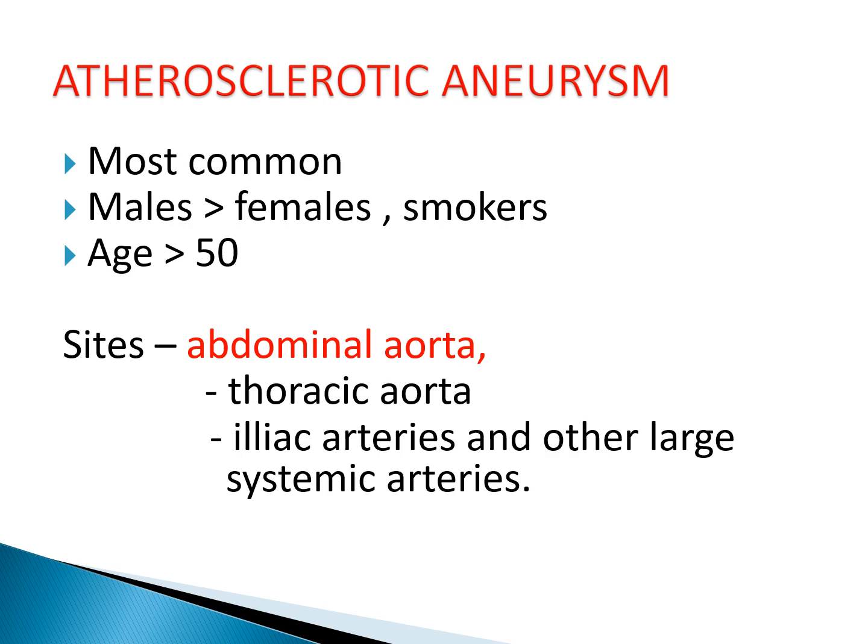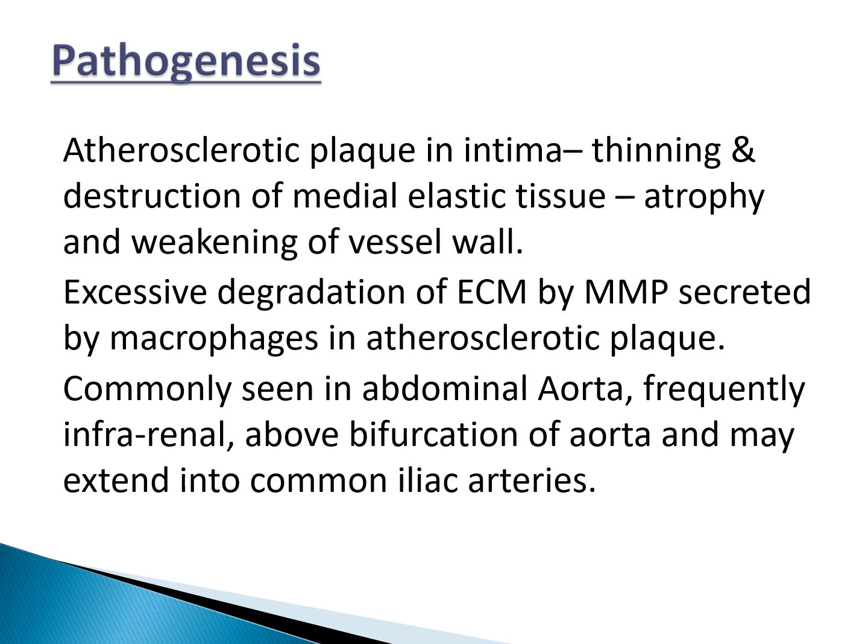Sites: the most common site of atherosclerotic aneurysm is the abdominal aorta or the descending aorta, because we studied in atherosclerosis also that atherosclerosis mostly affects the abdominal aorta. Then later, thoracic aorta may be involved, and iliac arteries and other large systemic arteries may also be involved. Aneurysms in the aorta may be fusiform, saccular or cylindrical in type.